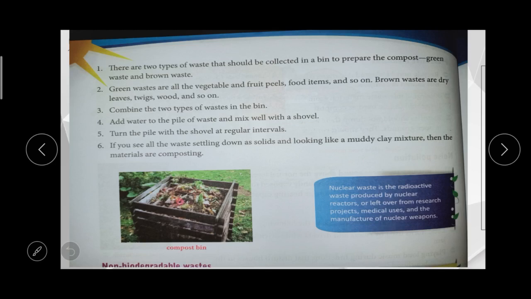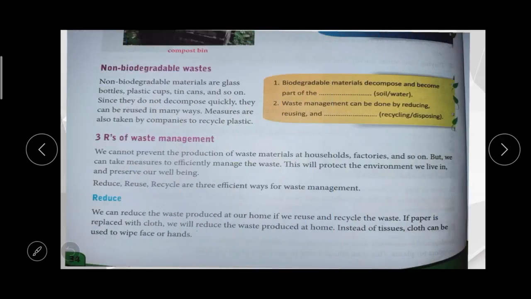Okay, do you understand? Then non-biodegradable waste. We know what the non-biodegradable wastes are: glass, bottle, plastic cup. They cannot be decomposed quickly. We can reuse them. We can recycle this plastic and make it into some other useful material. Okay, do you understand?